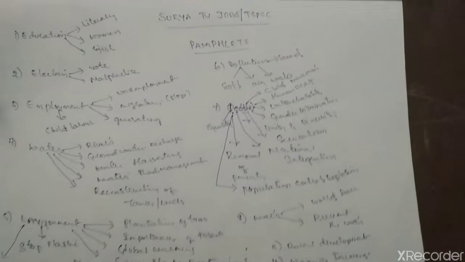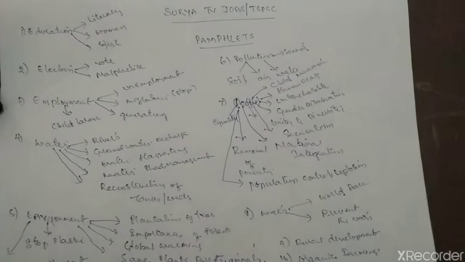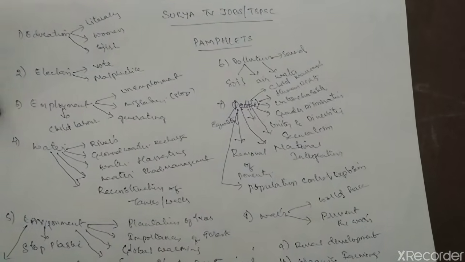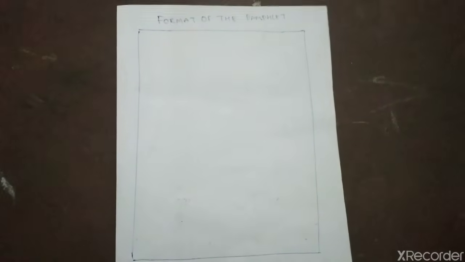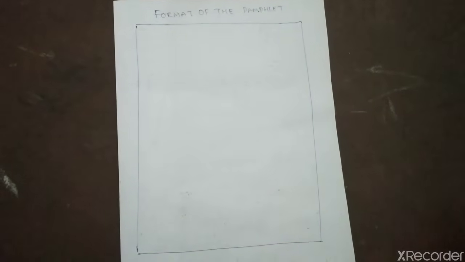Okay, now let me see how to make a pamphlet. What exactly is required, the particulars in that, let me do it. Now you can observe here the format of the pamphlet. I have drawn the box roughly. You can also use a scale and draw it properly. Now let me show how to make a pamphlet. Okay, now let's go for it.